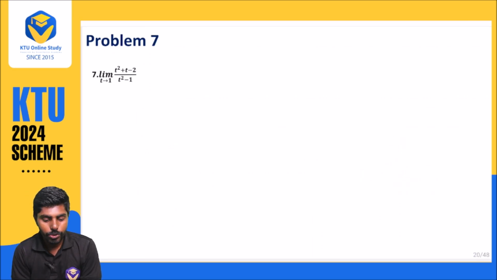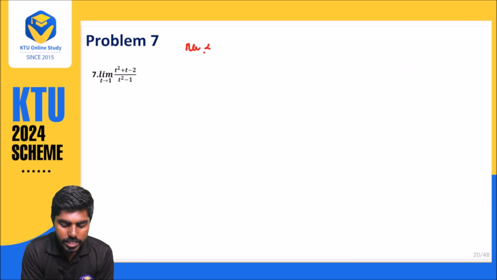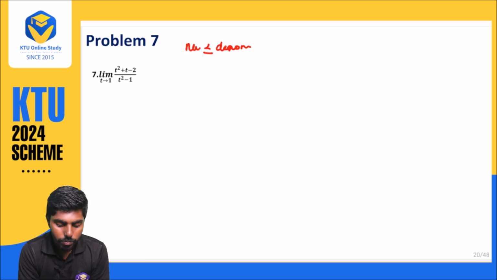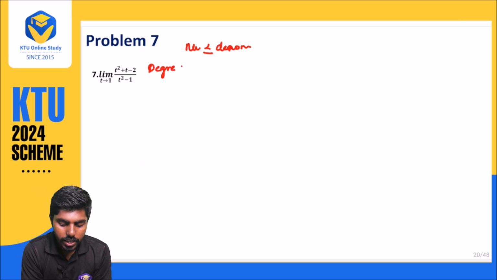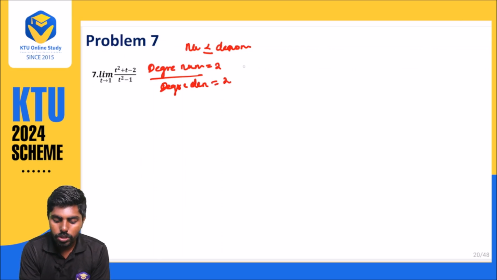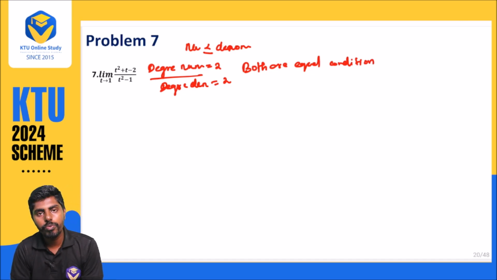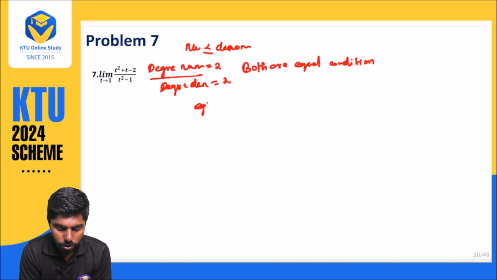I have already told you, if the numerator is less than or equal to the denominator, we want to simplify. Here, the degree of the numerator is 2, and the degree of the denominator is also 2. That means both are equal. When both are equal, we want to simplify.